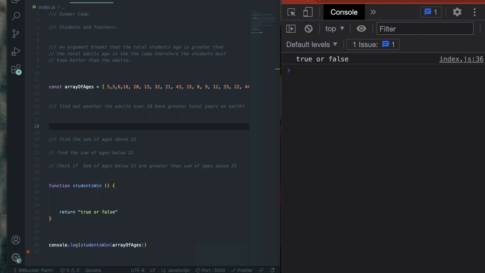Today, the question is, if we were to assume there's a summer camp, a band camp, at one time, and there are students and teachers of all ages, from 5, as you can see, 3, 6, 18, 21, 33, of course, all the adults are above 21.